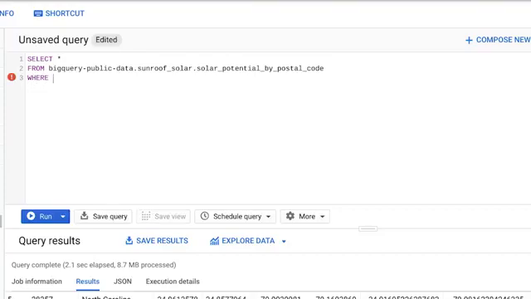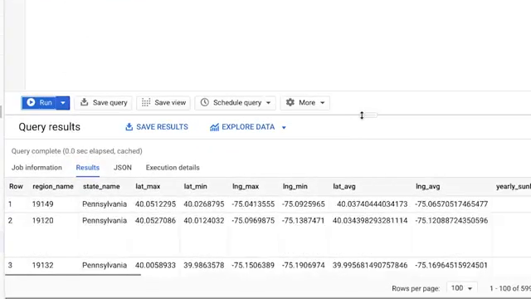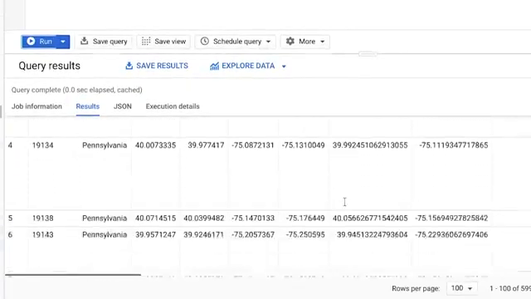Where also does exactly what it sounds like. It tells the database where to look for information. In this case, the state name column. So add a space and state_name, the name of the column. Now, because we only want to see data from Pennsylvania, we add an equal sign and the word Pennsylvania with single quotes around it. In SQL, single quotes indicate the beginning and ending of a string. Finally, we run the query. Now we can review the data on solar potential for only Pennsylvania.